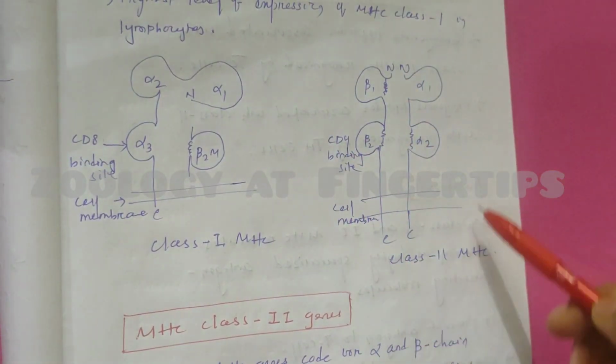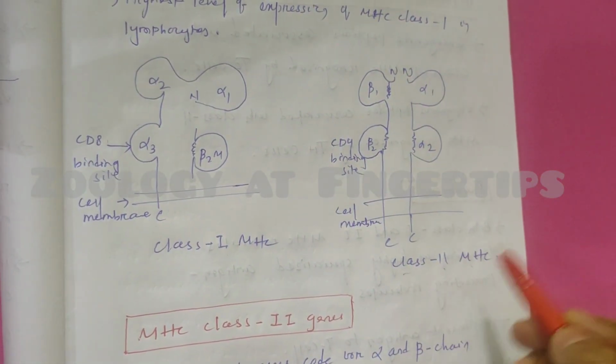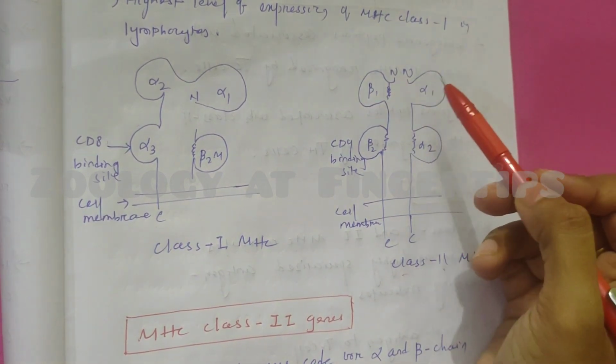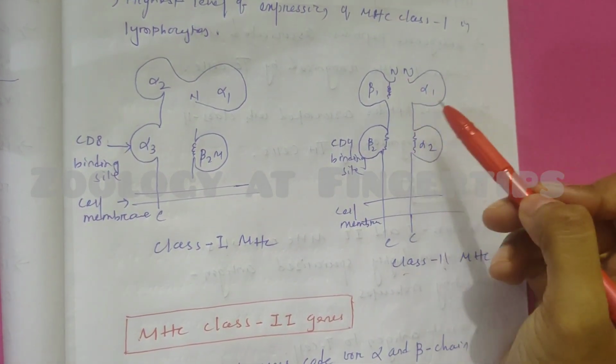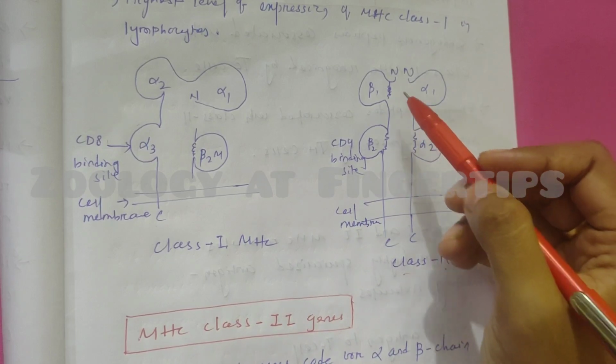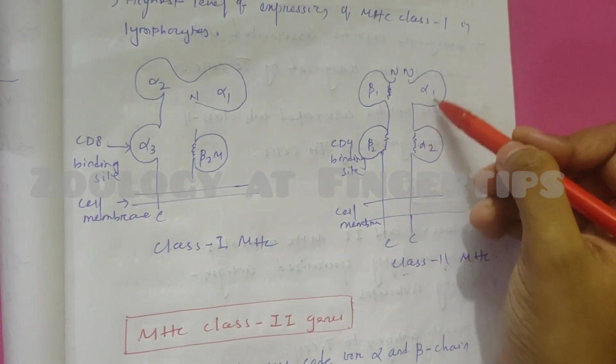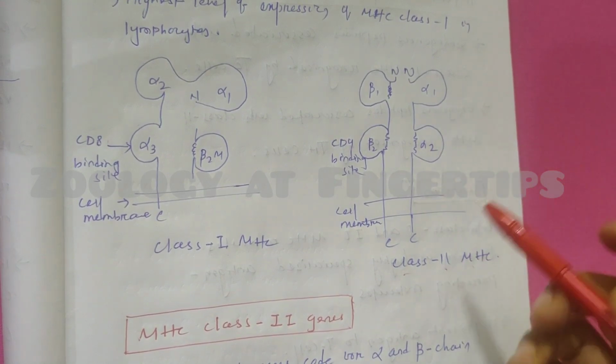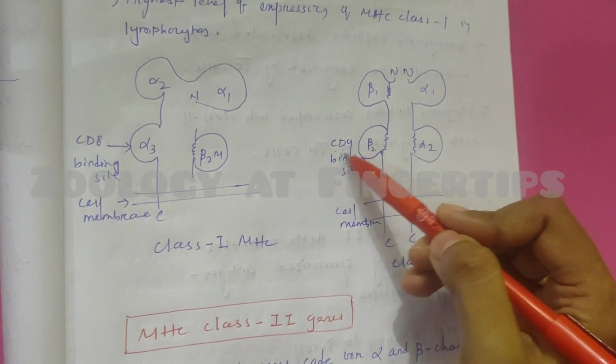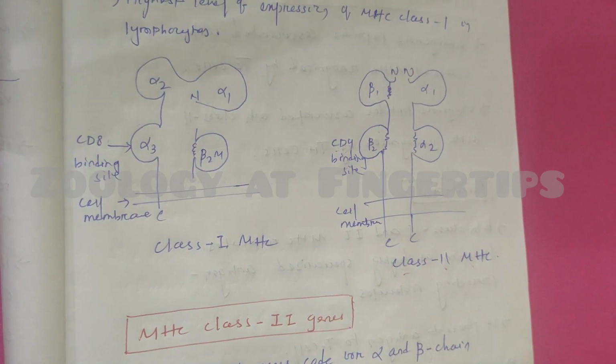This is the molecular structure of class 2 MHC molecule. It consists of two polypeptide chains, one alpha and one beta. The beta chain has two extracellular domains, beta 1 and beta 2, and the alpha chain has two, alpha 1 and alpha 2. Through the beta 2 domain, it binds to the CD4 molecule on the T helper cell.